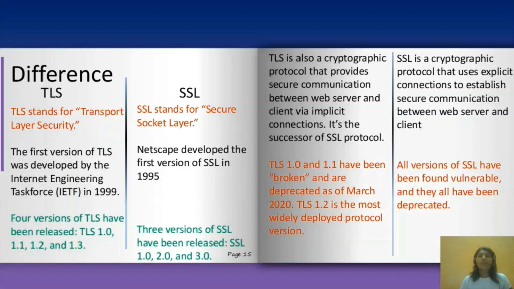TLS 1.0 and 1.1 have been broken and were deprecated as of March 2020. TLS 1.2 is the most widely deployed protocol version. In SSL, all the versions have been found vulnerable, that is weak or without protection, and they have all been deprecated.